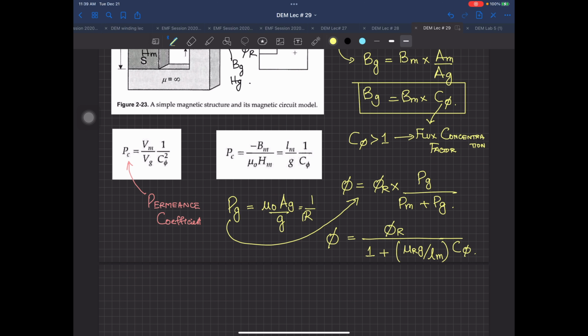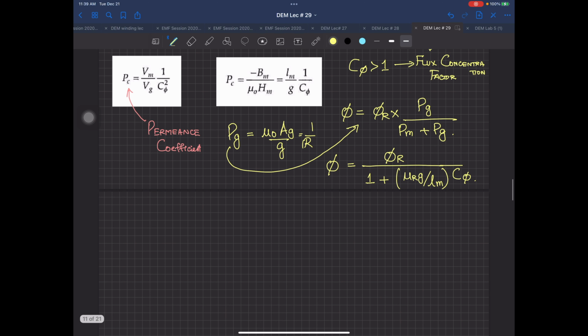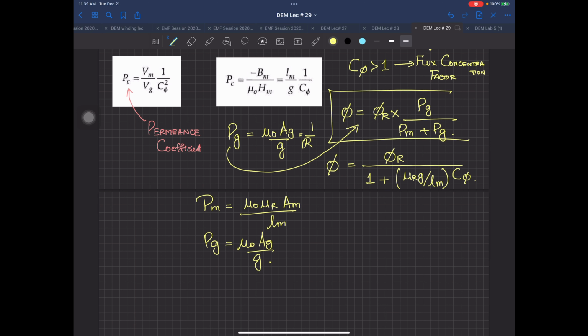जी कोई मुझे प्रूफ कर सकता है ये कैसे निकाला है? C phi हम ऊपर डिटरमाइन कर चुके हैं, the flux concentration factor, and over here Pm and Pg. What is Pm? जरा इसको हम प्रूफ कर लें यहाँ पे. Pm is equal to permeance, so this will be mu naught mu r Am over Lm. What is Pg? I'm writing it down again, mu naught Ag divided by G. Now I have this equation over here. I'm just going to copy this equation or just write it down again here.